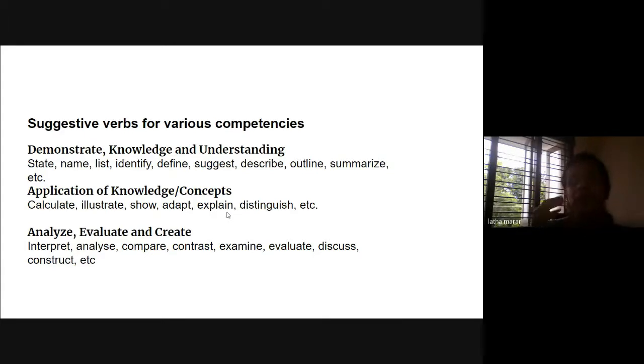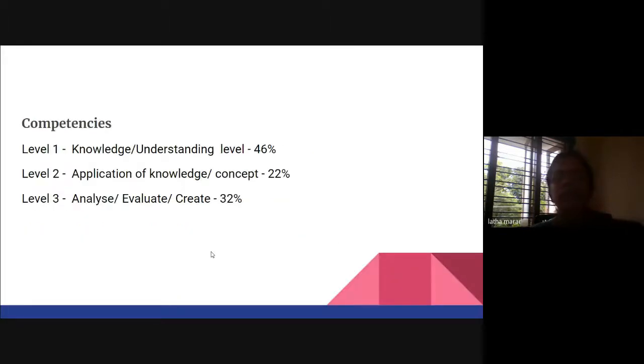But from this, we can get an idea as to what type of verbs we can put into those questions when we are framing an MCQ. And the last one is analyzing, evaluating, and creating. In each of these, we have a certain percentage. You can see the knowledge understanding level has the maximum percentage, and the application level has the minimum.